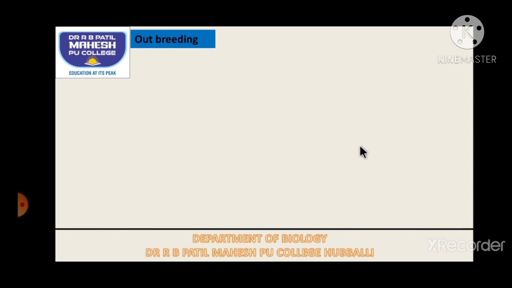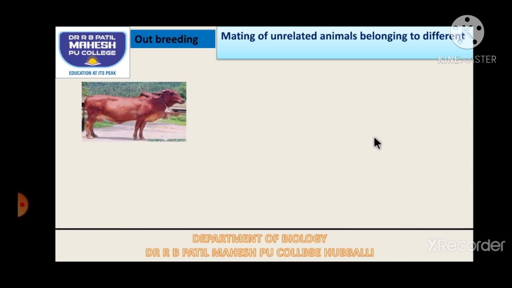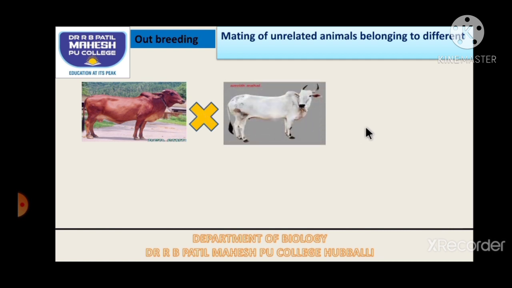So what is outbreeding then? It is the mating of unrelated animals belonging to different breeds or the same breed with or without a common ancestor. So we can do the cross between the same or different breeds of the animals with or without a common ancestor. Between the same species we can do, or between different species also the crossing can be done.